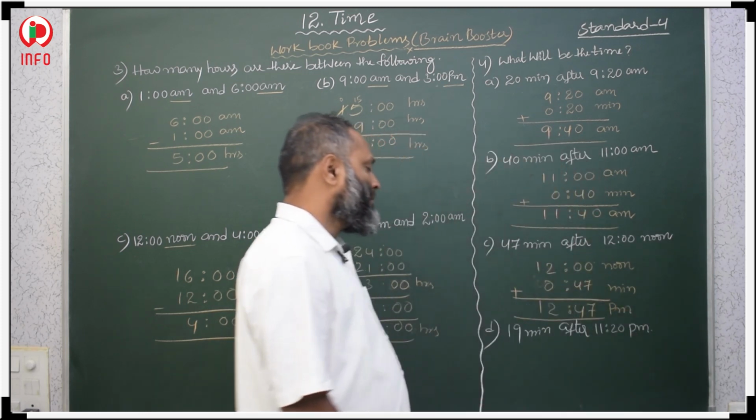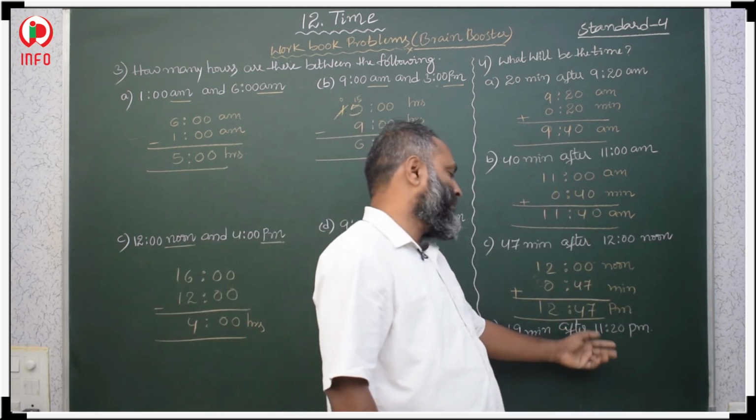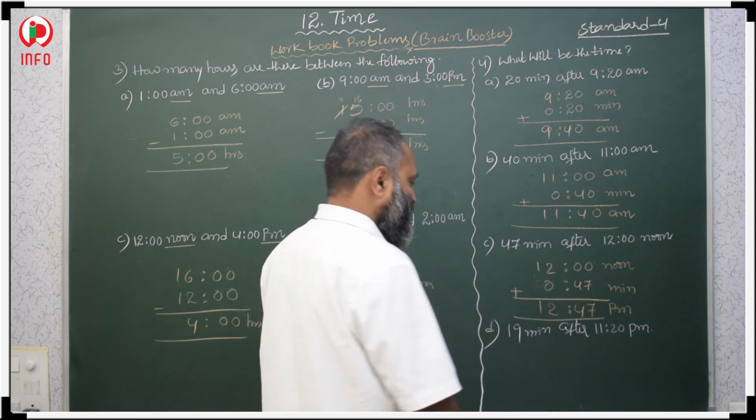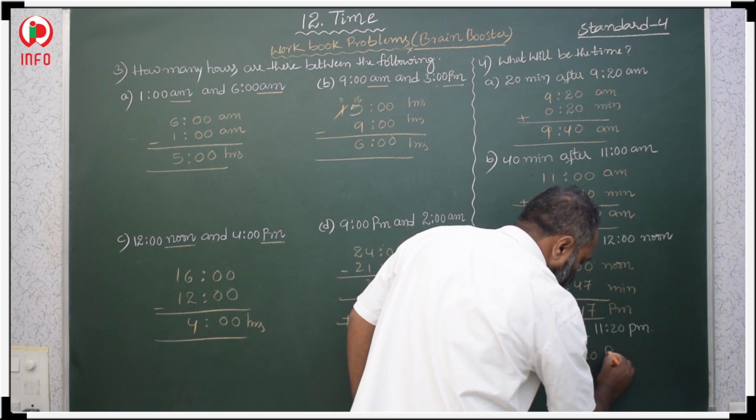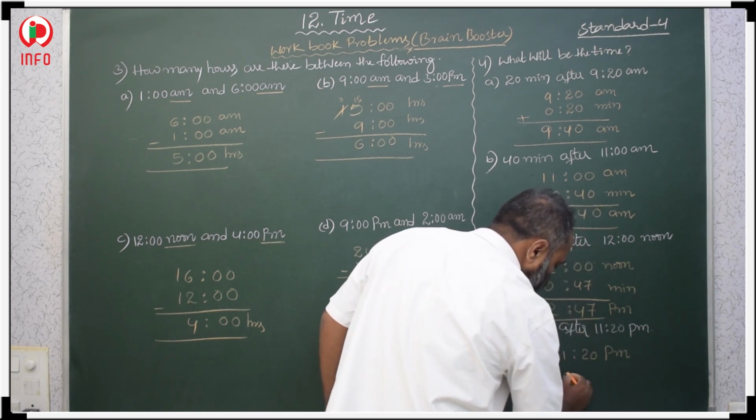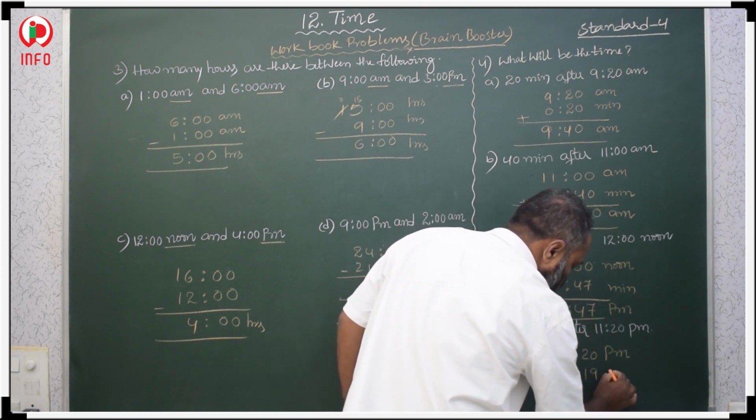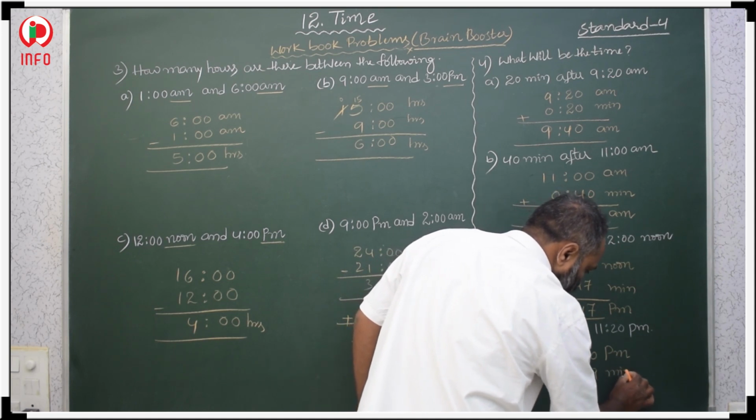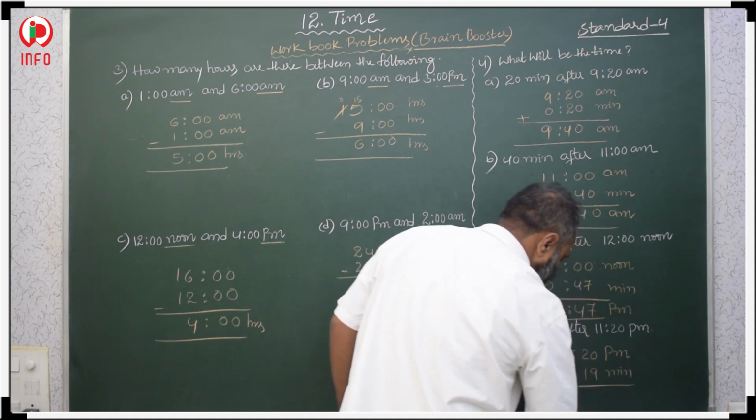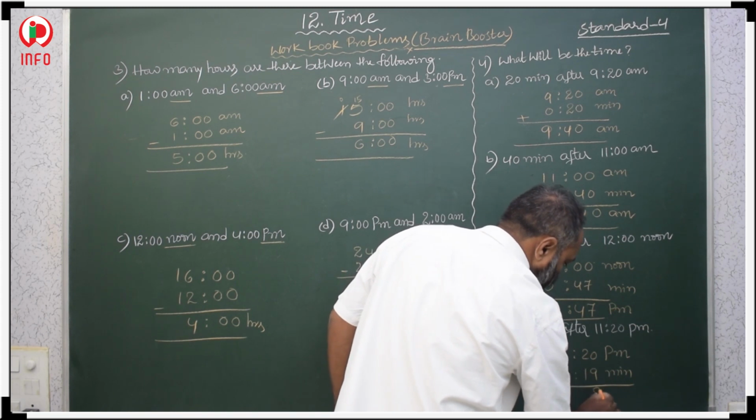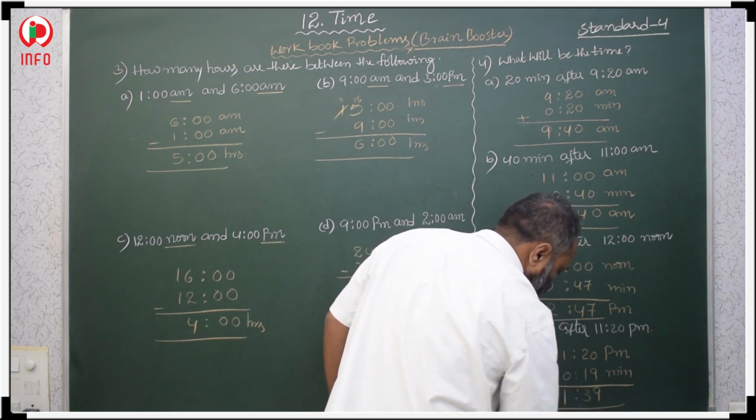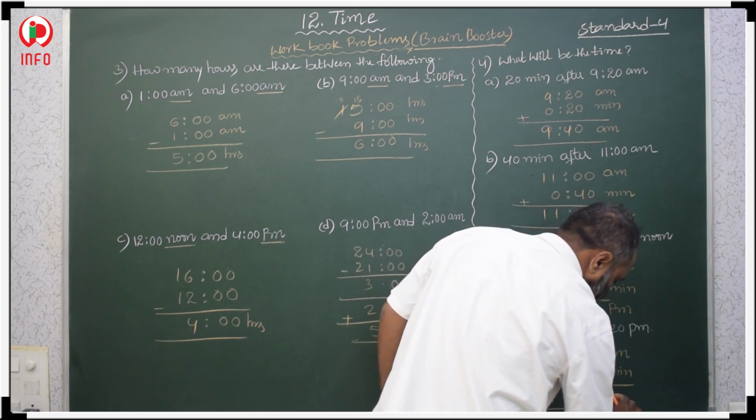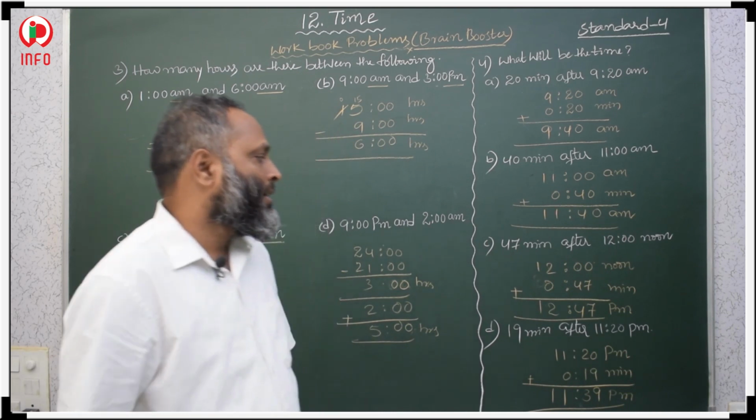Okay. Then 19 minutes after 11:20 PM. After means add, so you take the 19 minutes into the minutes. 0 plus 9 is 9, 2 plus 1 is 3, 1 plus 0 is 1, 1. So 11 hours 39 minutes, that is in PM. So okay students,